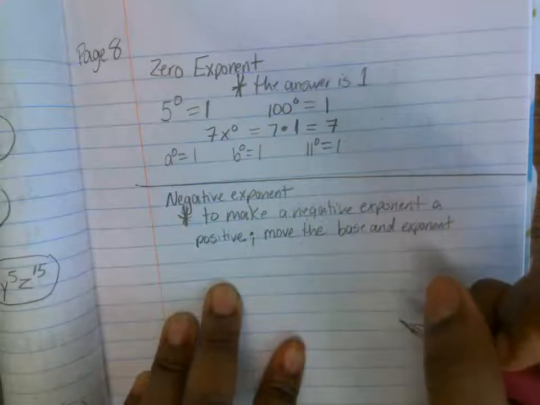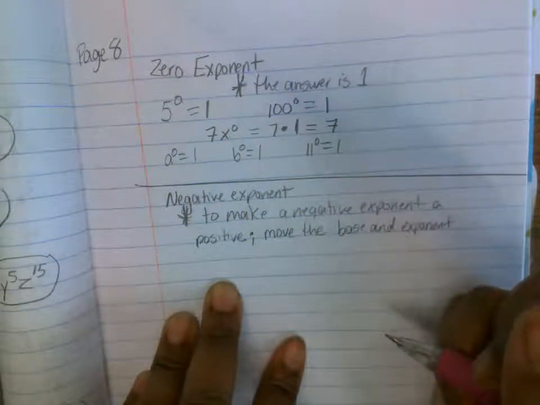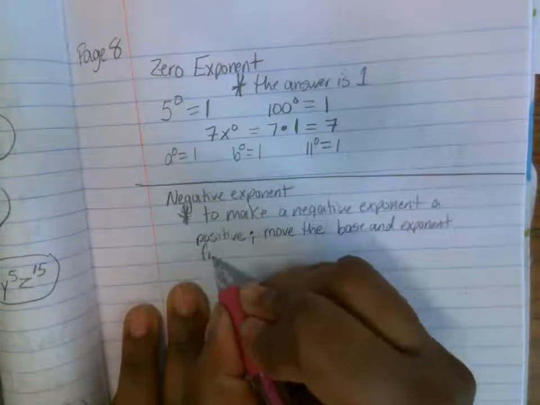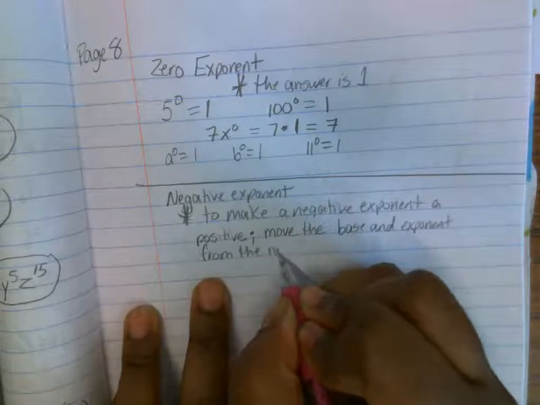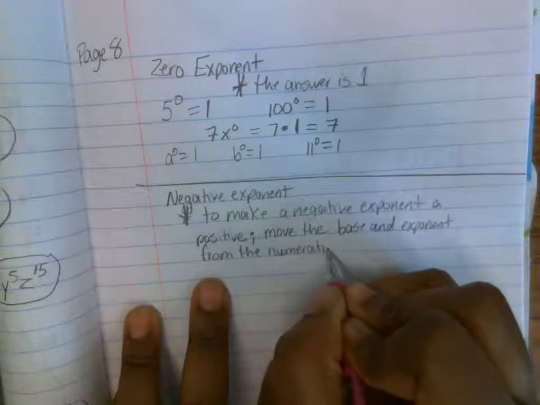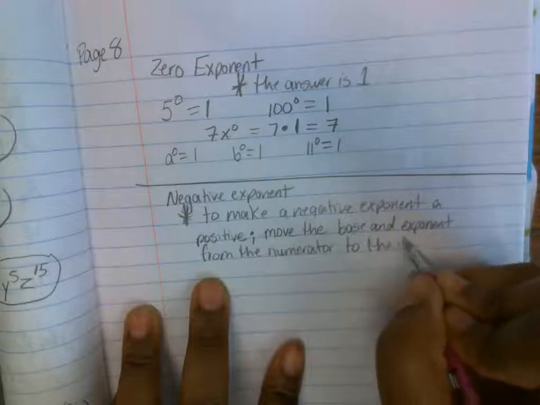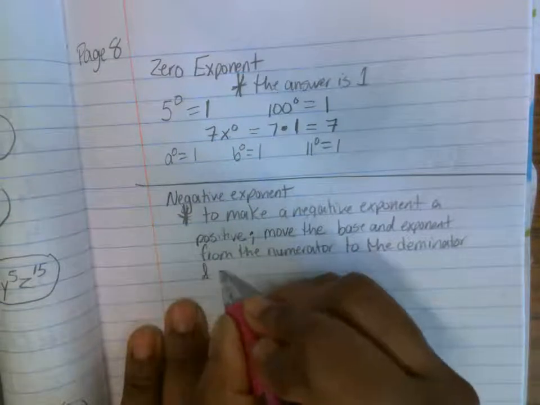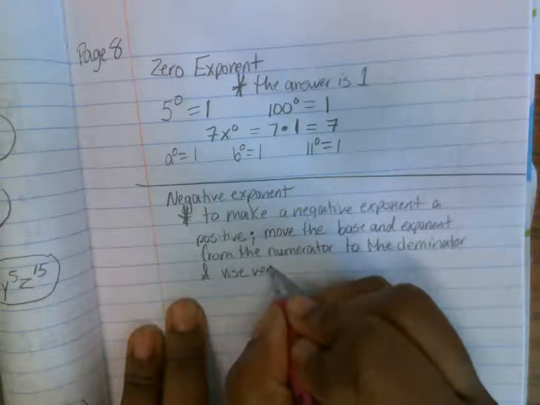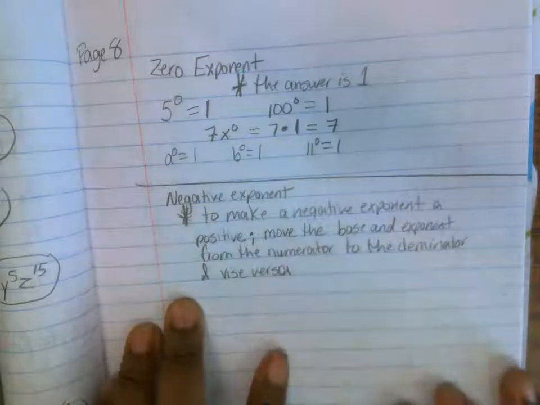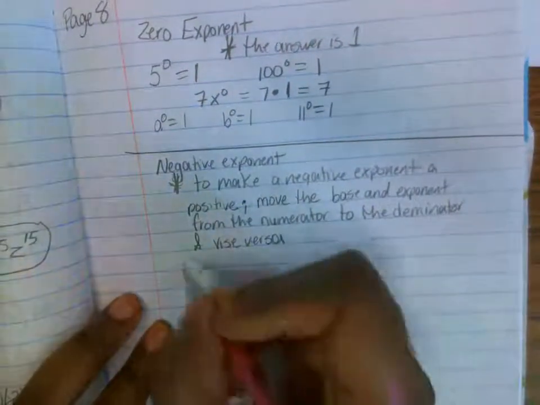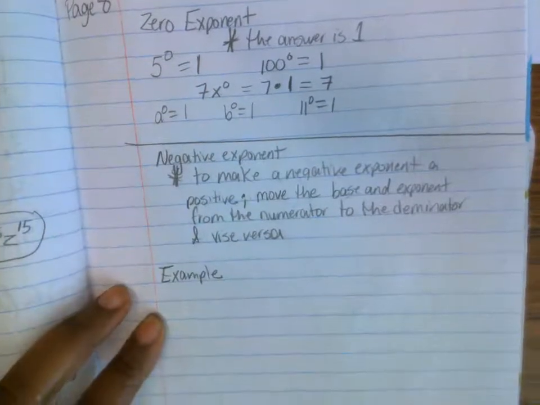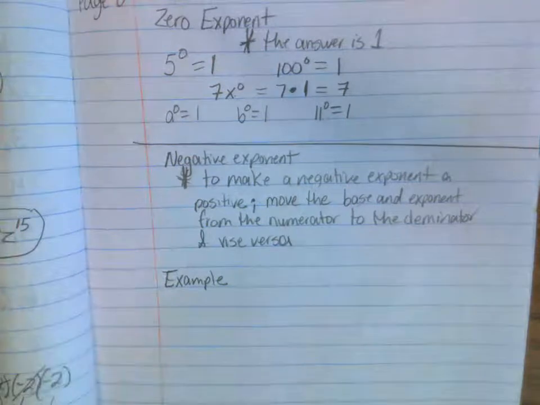I think so too, because some people are thinking opposite side from the numerator to the denominator and vice versa. All right, so I'll pause for a second and then I'll give you a couple examples. Okay, keep going.